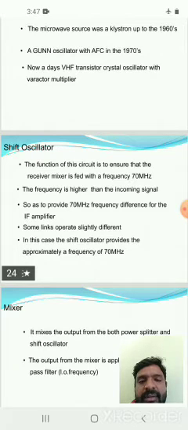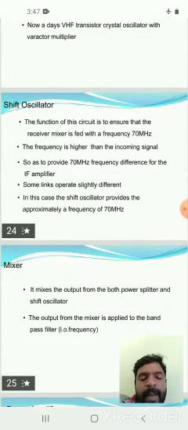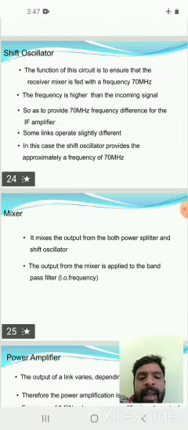The mixer mixes the outputs from both the power splitter and the shift oscillator. So one input of the mixer is from the power splitter and the other input is from the shift oscillator.